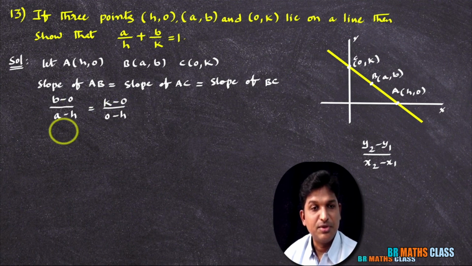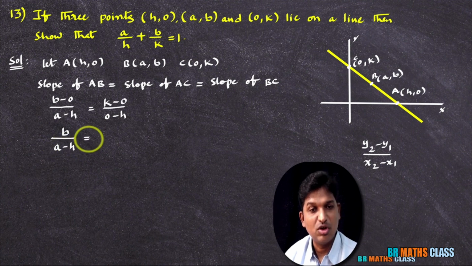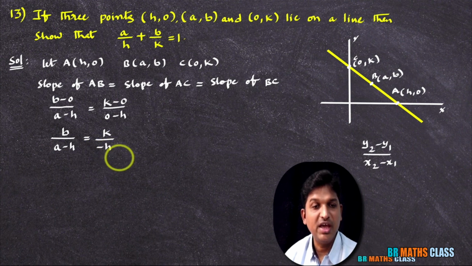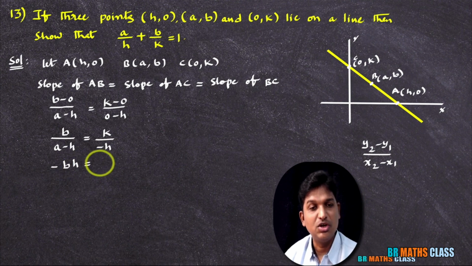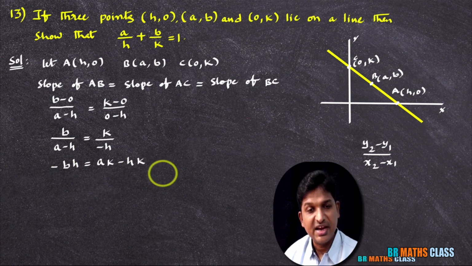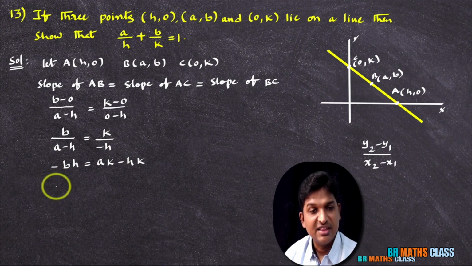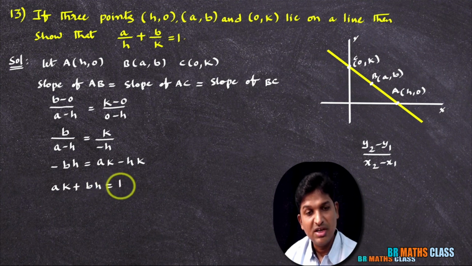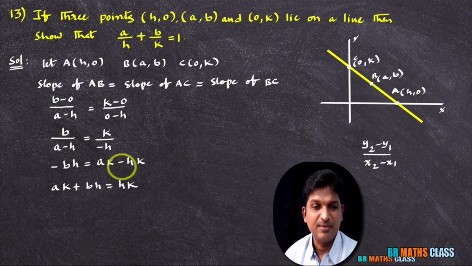Do a little bit of simplification here. b minus 0 is b, divided by a minus h, equals k minus 0 is k, divided by minus h. Cross multiply, and you will get minus bh equals ak minus hk. Now I'll take bh to the right hand side and hk to the left hand side. Then you will get ak plus bh equals hk. This can be understood easily. I wrote hk on one side, and all remaining terms on the other side.